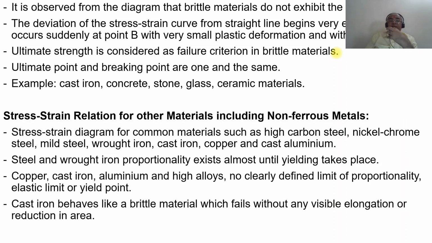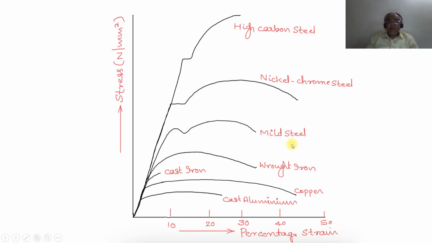So what are the examples of brittle material? It can be cast iron, concrete, glass, stone. Then you have the ceramic materials. We do have other stress-strain relations for other materials, including non-ferrous metals. Here is the stress-strain diagram for common materials such as high carbon steel, nickel chrome, mild steel, wrought iron and cast iron, copper and cast aluminium. These are the various stress-strain curves for the different materials, wherein you have stress and you have percentage of strain.